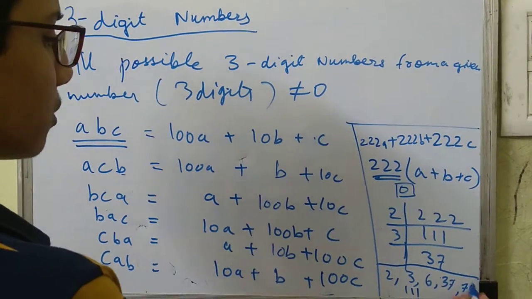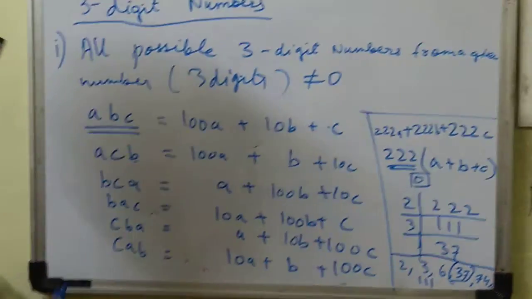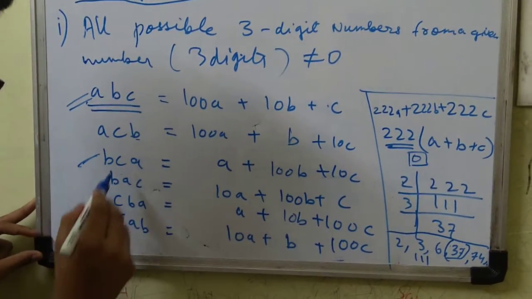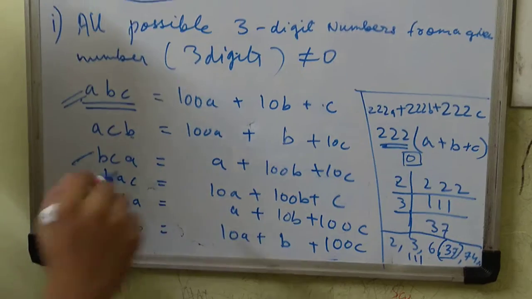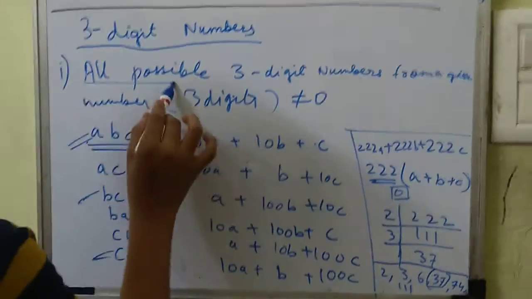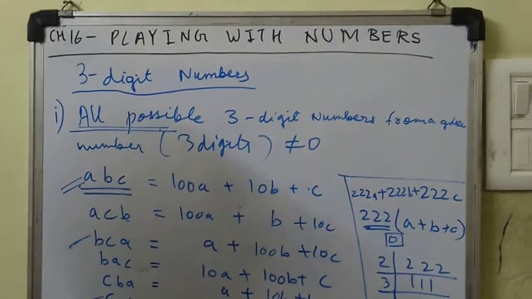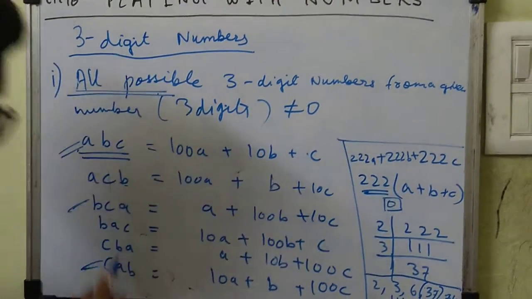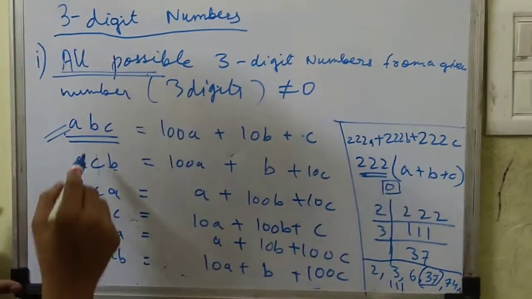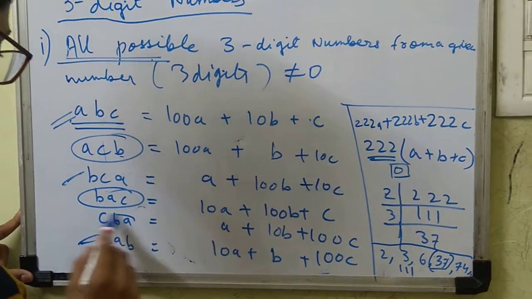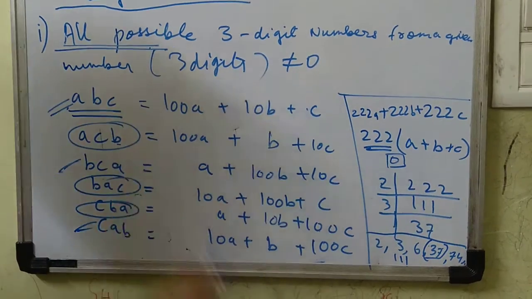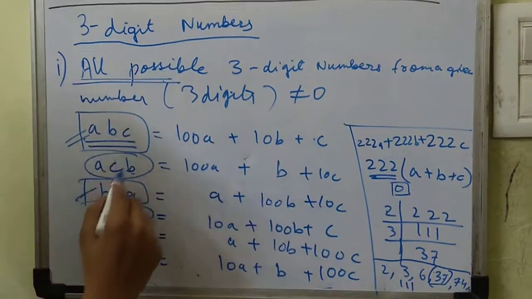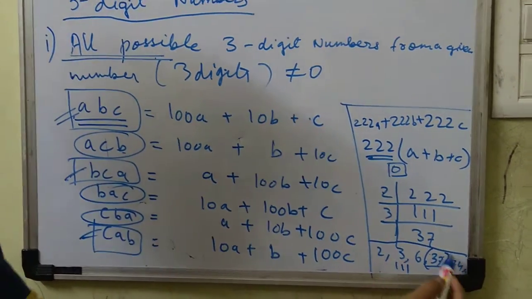In the NCERT book it is given 37, and especially for 3 cases. But I have taken all the 6 cases because the heading in the NCERT book says all possible, and when I saw that only 3 cases were given, I was shocked. If these 3 cases are also taken, you will get the same answer as given in the NCERT book. Since the other three are the same, our answer will be this only.